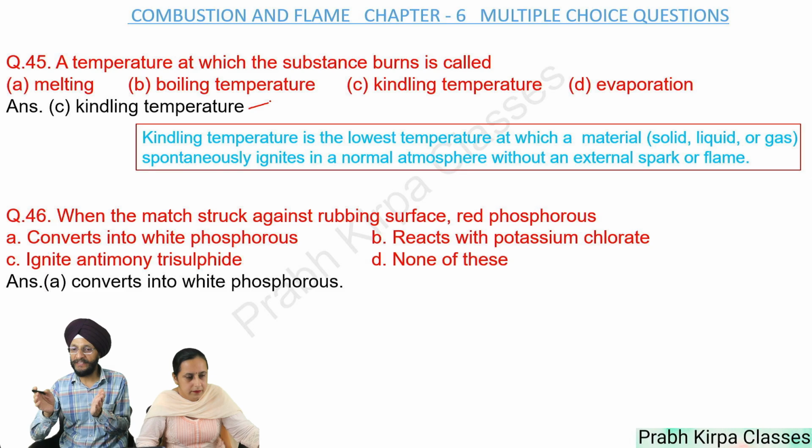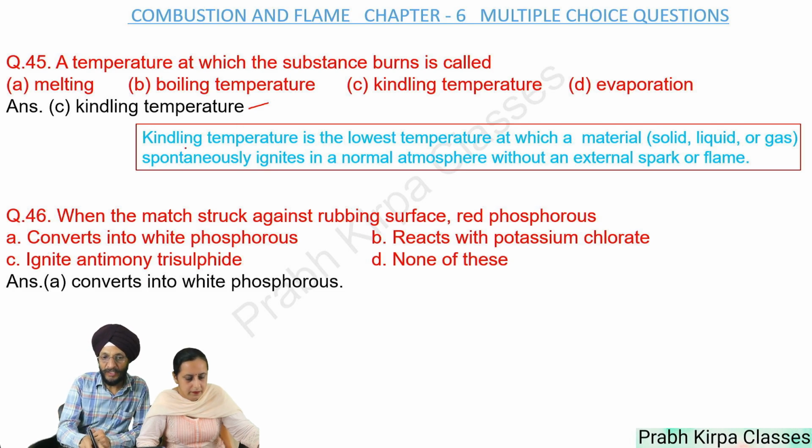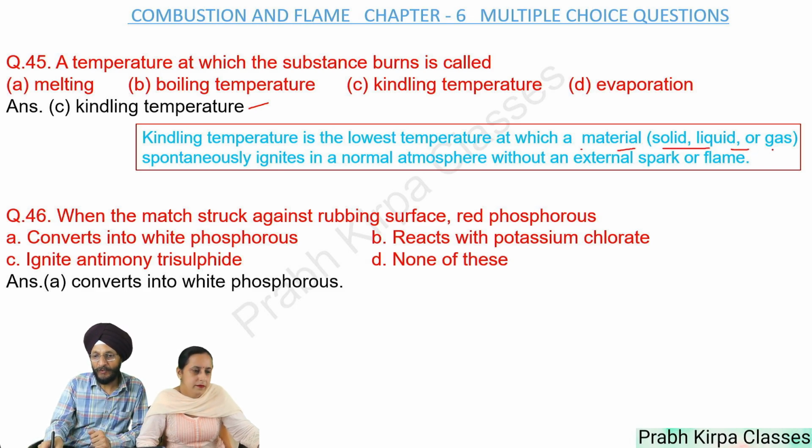Evaporation is a process in which a substance evaporates. Example, evaporation of water. So here answer is kindling temperature. Kindling temperature is the lowest temperature at which a material, solid, liquid or gas spontaneously ignites in a normal atmosphere without an external spark or flame.